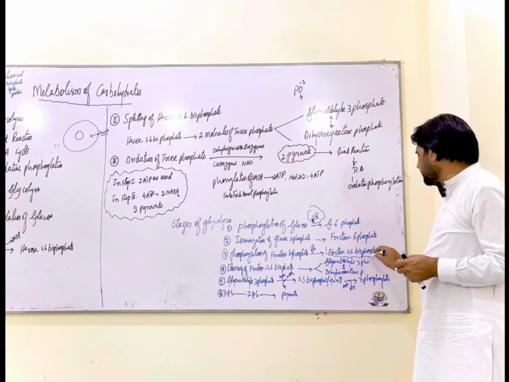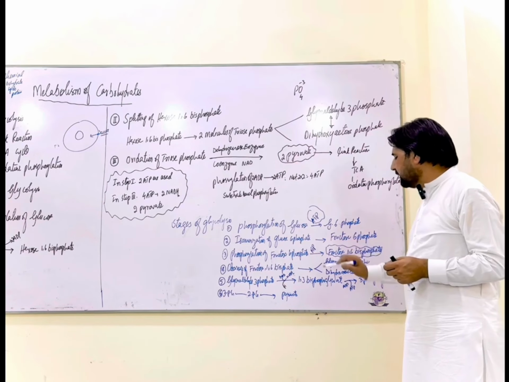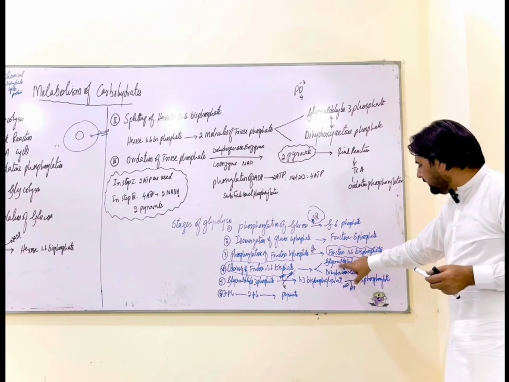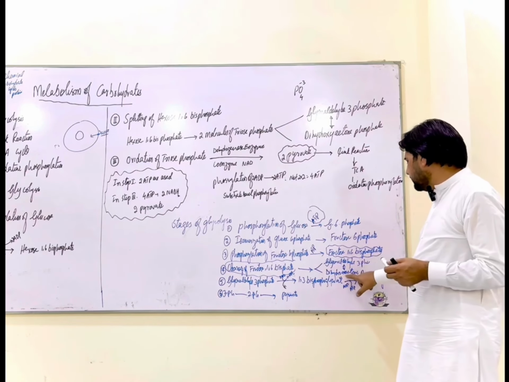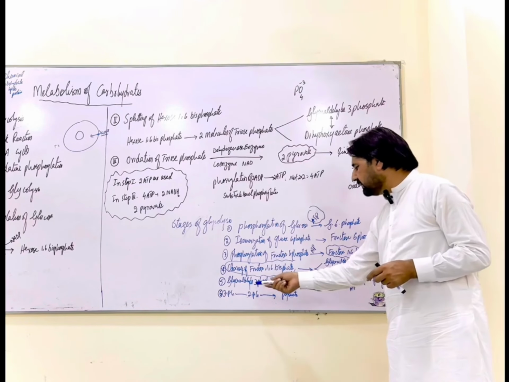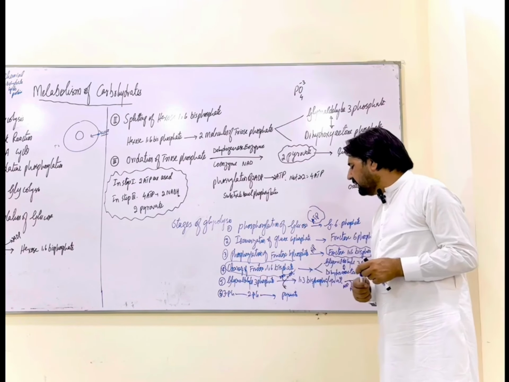Now this fructose 1,6-bisphosphate is a 6 carbon compound. It would split up into two molecules of trioses. So cleavage of fructose 1,6-bisphosphate would take place. As a result of this, glycerol 3 phosphate is produced. Another molecule is known as dihydroxyacetone phosphate. So now these two, glycerol 3 phosphate and dihydroxyacetone phosphate, are interconvertible molecules. Now over here in stage 5, glycerol 3 phosphate would convert into 1,3-bisphosphoglycerate.